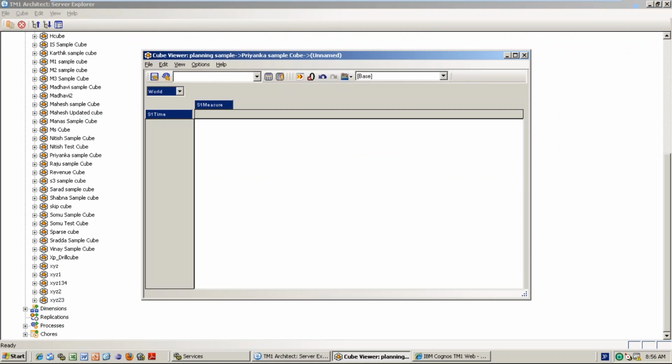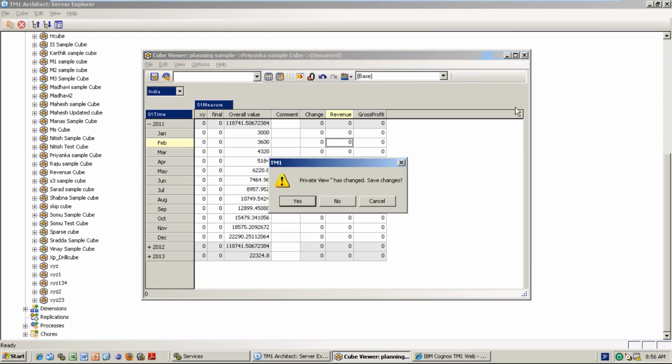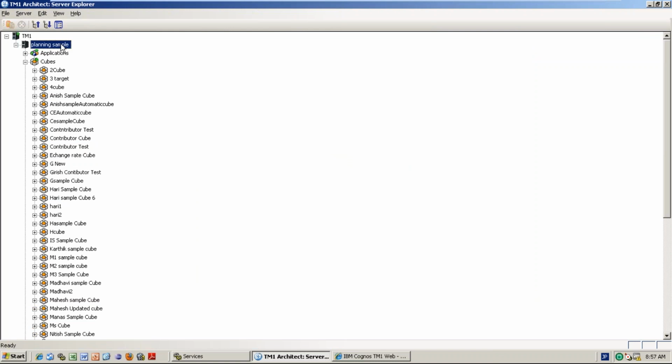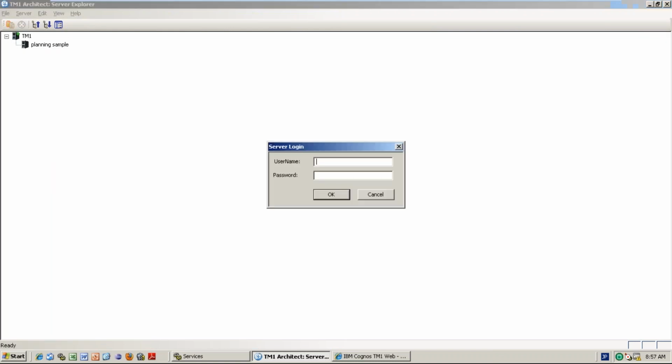Priyanka sample queue. So, India, 2011 January, revenue, you can change. And everything you can change, am I right? But you can go ahead and see with the Priyanka, because BI 2000 rupees sheet.